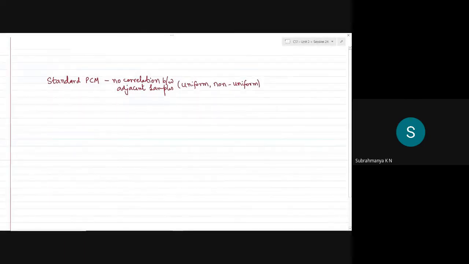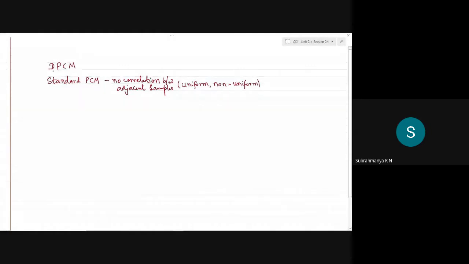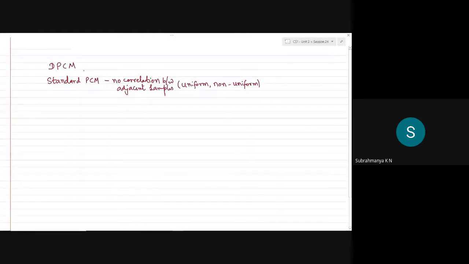Then we said that in reality, in case of speech or voice related applications, where we need to digitize these signals, there would be a strong correlation between adjacent samples. And hence we modified the standard PCM, and we called one of the first systems DPCM, which stands for differential pulse coded modulation scheme.